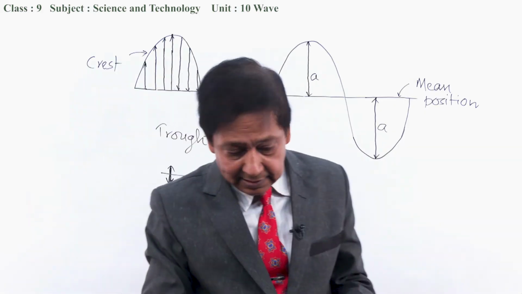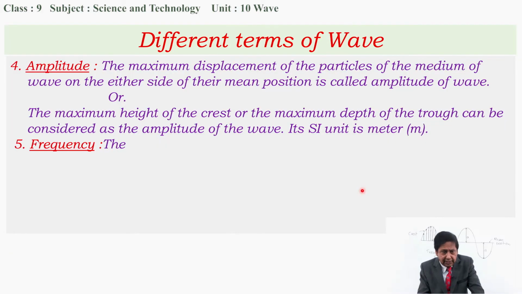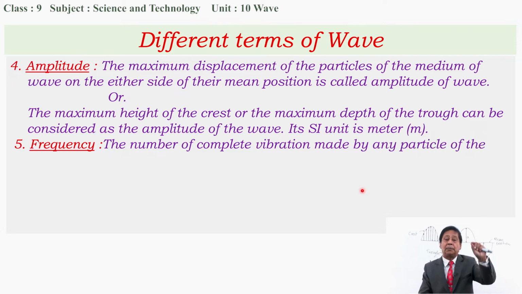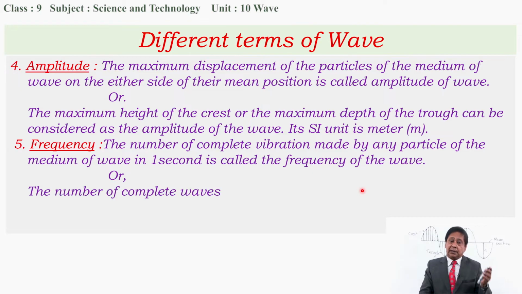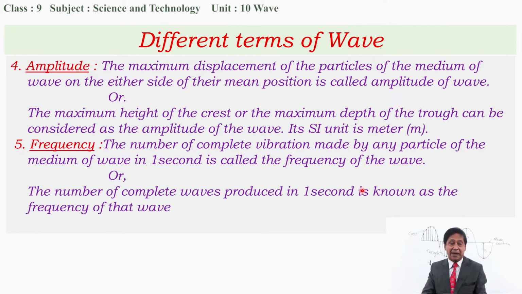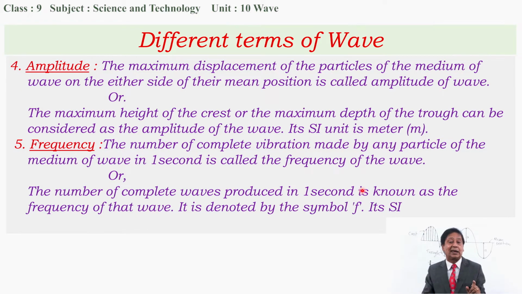Okay, let's define it. What is frequency? The number of complete vibrations made by any particle of the medium of the wave in 1 second is called the frequency of the wave. We can define the same in this way also: the number of complete waves produced in 1 second is known as the frequency of the wave. It is denoted by the symbol f. Its SI unit is hertz.